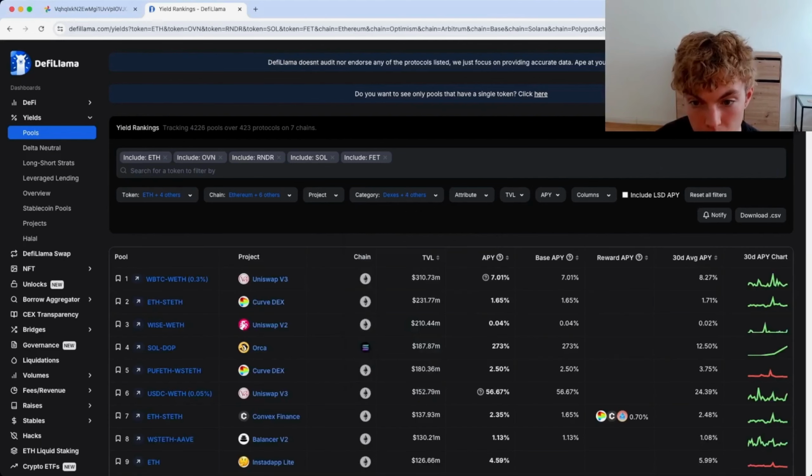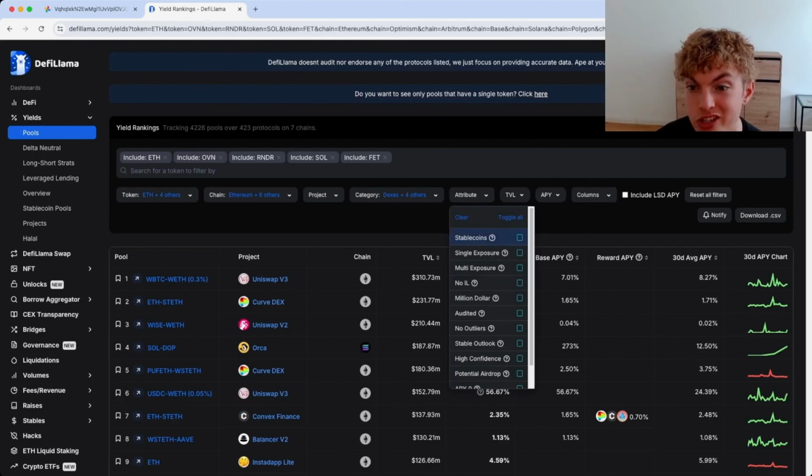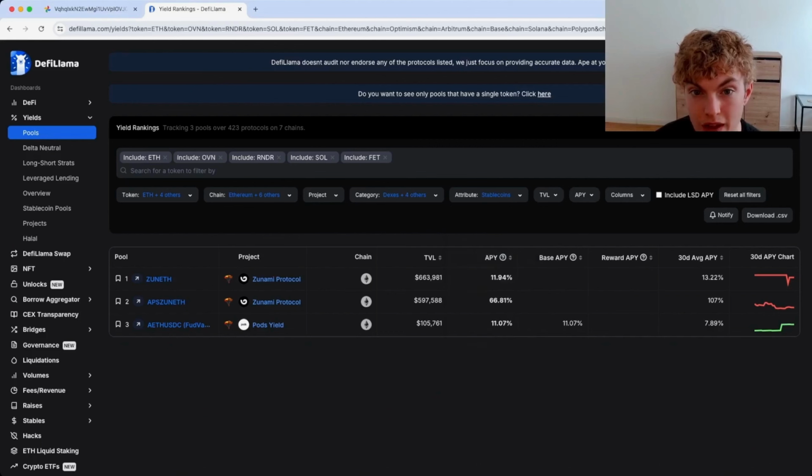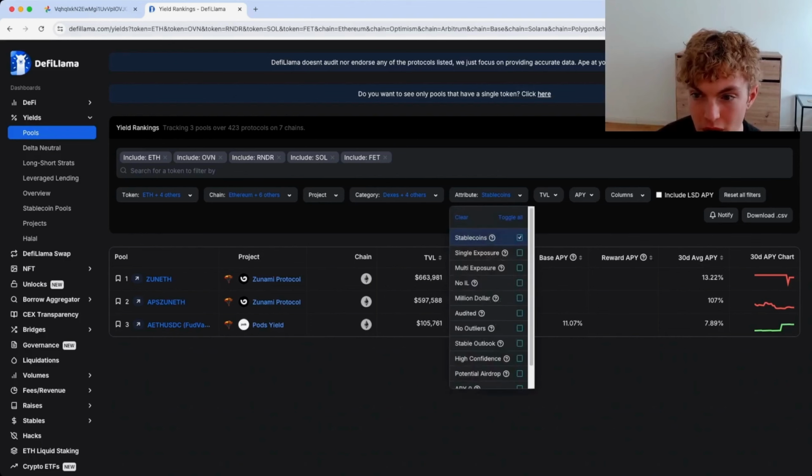All right, we're getting more narrow. Then when it goes to attribute, I'm going to go ahead and check stable coins because I don't really care too much about mining stable coins. So now we only have 3 pools. Now I guess while we're here, we can analyze and think, do we want to deploy into any of these? From the looks of it, it doesn't really look like I want to deploy into any of these. So I'm going to go ahead and uncheck this.